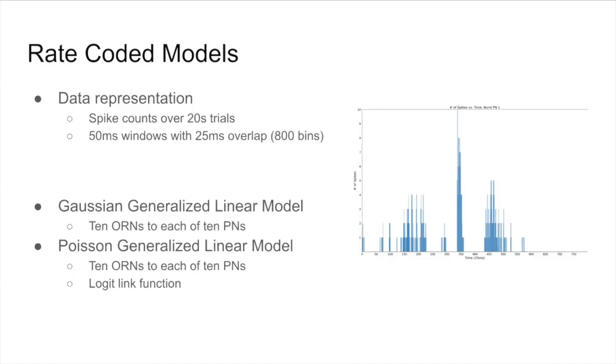Next, we employed a Poisson generalized linear model, which has been shown to resolve some flaws of the general linear models. We used a Poisson GLM with a log link function to similarly model the effect of the activity of 10 ORNs on each PN. The coefficients of the resulting models were then averaged together, producing 10 coefficients like our Gaussian GLM model. As shown on the right, our Poisson GLM was fairly successful at predicting the spiking activity of projection neurons, especially in predicting the increase in activity shortly after odor onset.